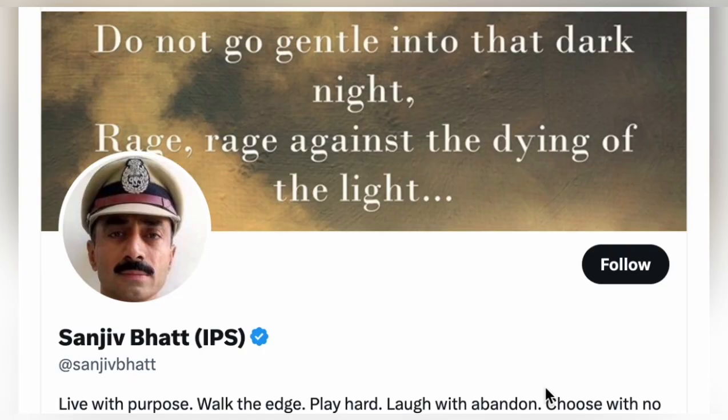He is that IPS officer who gave evidence against the topmost people in the country, and he gave evidence on the Gujarat riots as well. He is Sanjeev Bhatt, the former IPS officer.